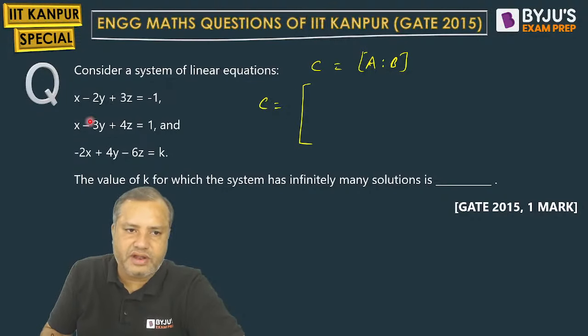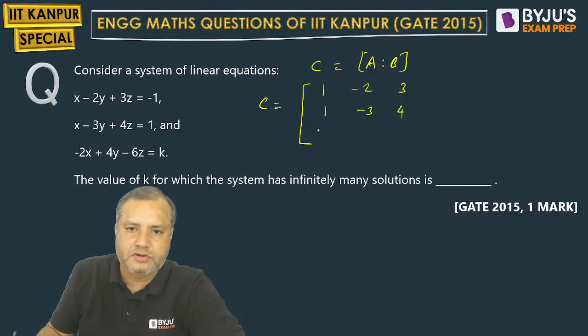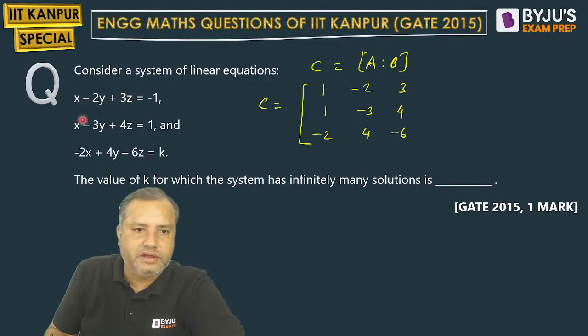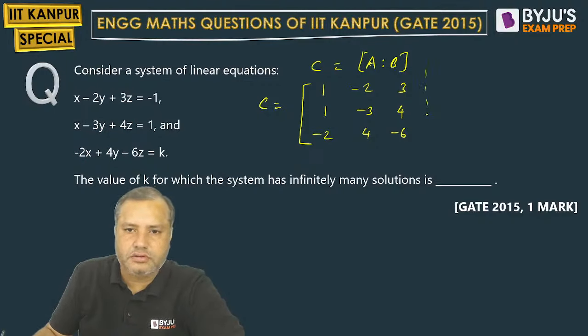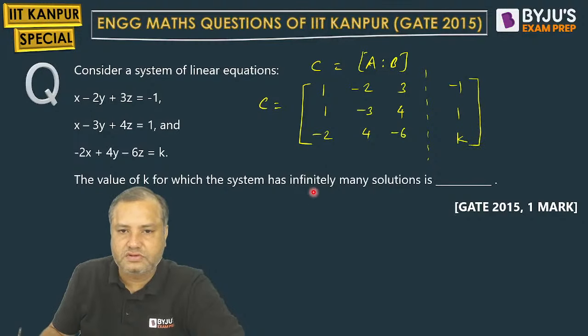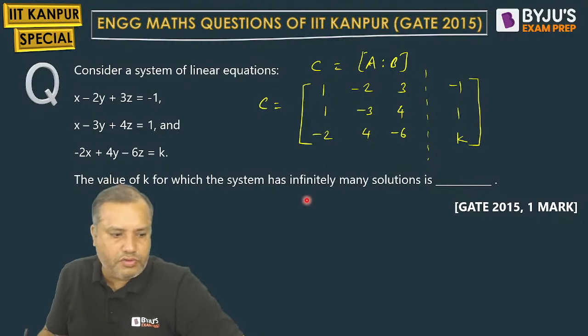Right. So matrix A: 1 minus 2 3, if x y z are the coefficients, then 1 minus 3 4, and then minus 2 4 minus 6. Let us check once. 1 minus 2 3, 1 minus 3 4, minus 2 4 minus 6. Then right hand side minus 1, 1 and k. This is our C. Now how can we proceed further?